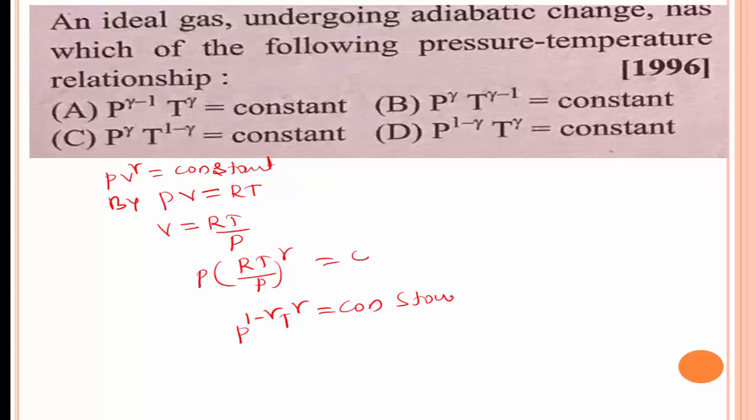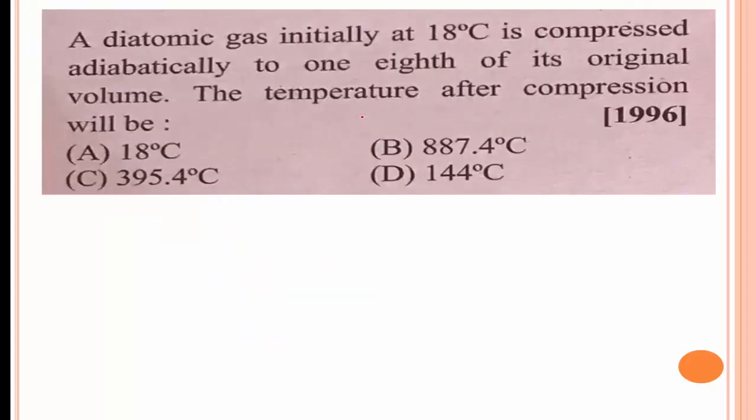It is the standard formula. Here we get the answer P^(1−γ) T^γ is equal to constant. Option D is the right answer.